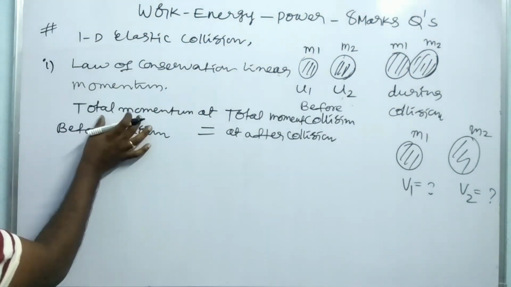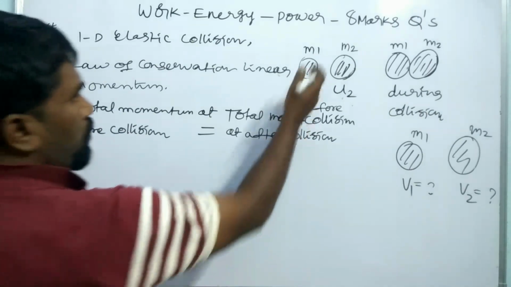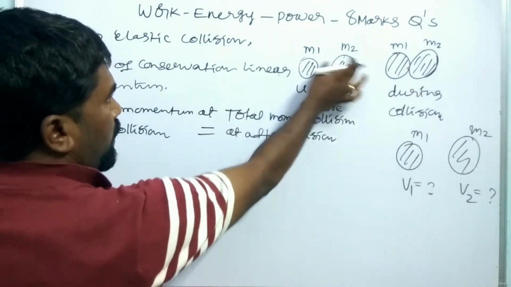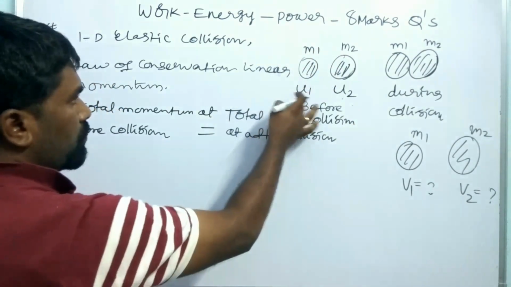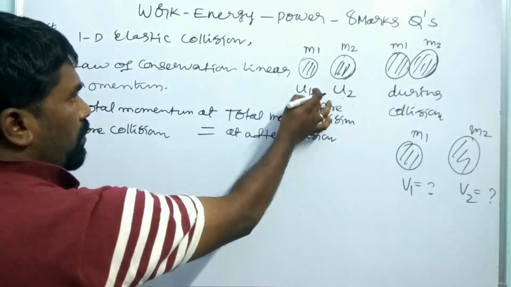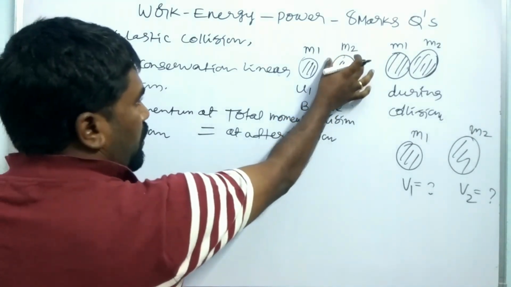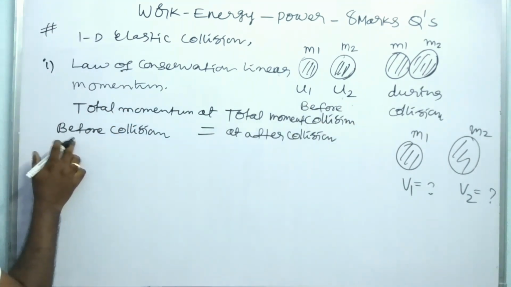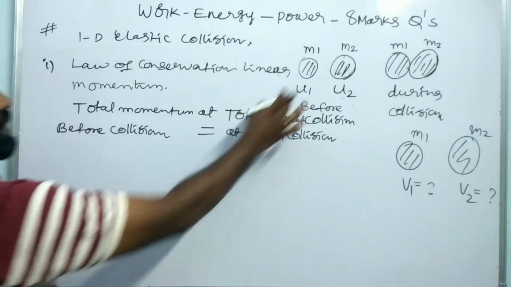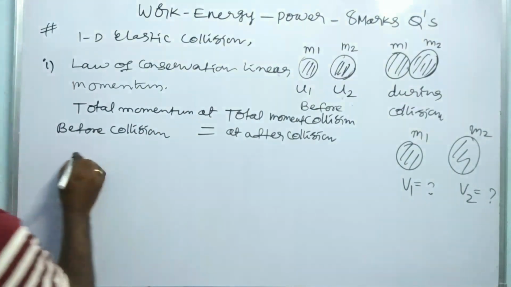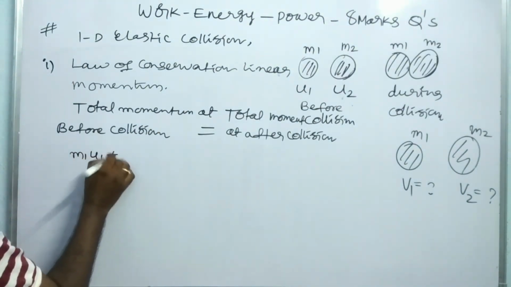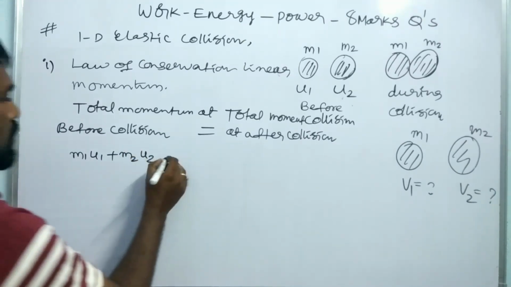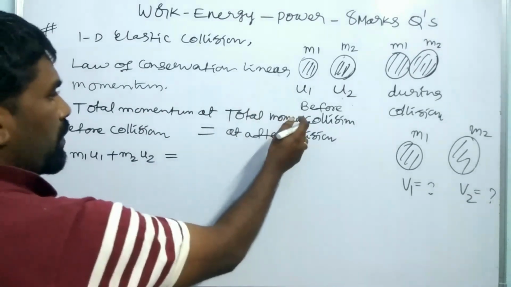So what is the total momentum of the bodies before collision? Momentum is mass into velocity. Before collision there are two bodies, m1 and m2. The momentum of the first body is m1 u1, mass into velocity. The momentum of the second body is m2 u2. The total momentum means the sum of these two momentums, so m1 u1 plus m2 u2. This is the total momentum before collision, and it is equal to the total momentum after collision.